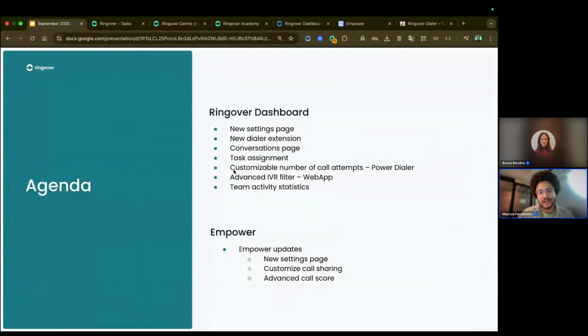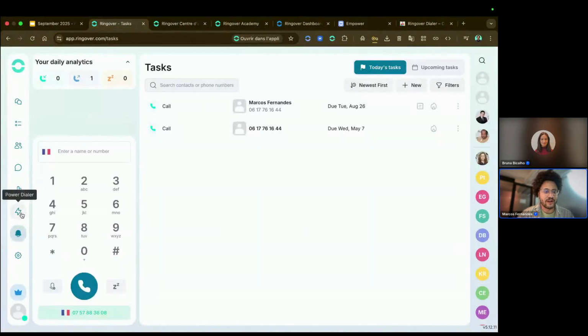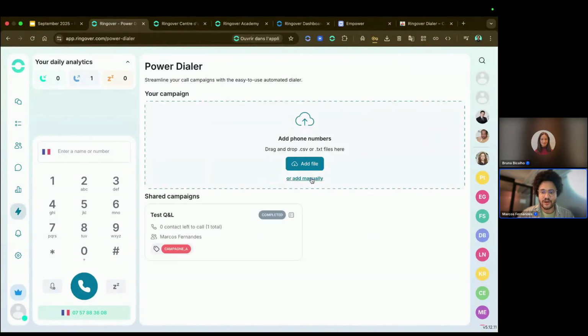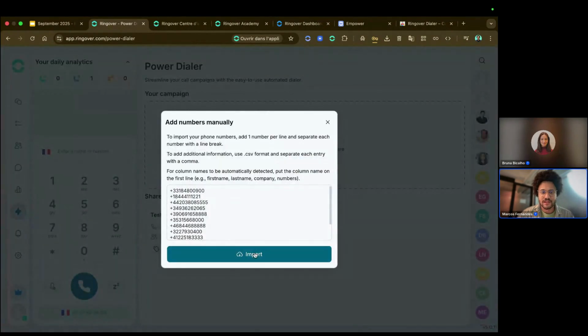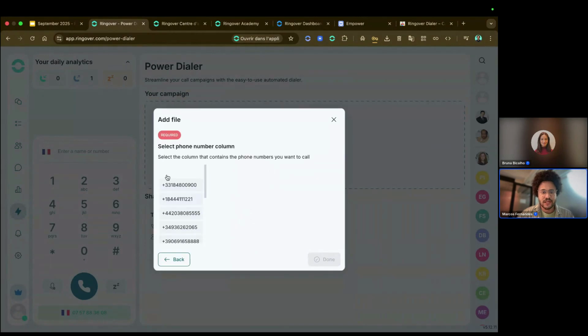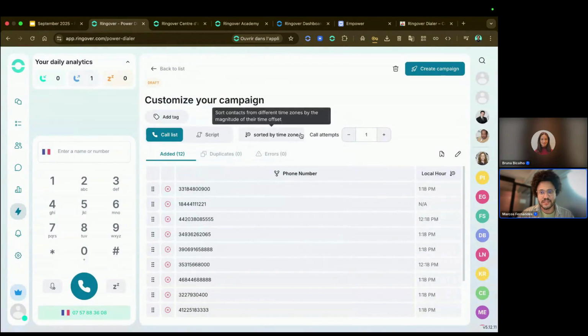The next feature is the customizable number of call attempts that you're going to find in the Power Dialer. So if I, for instance, import all of these contacts, I'm creating a new call campaign, choosing the phone numbers, and now you have the number of call attempts that will appear here.